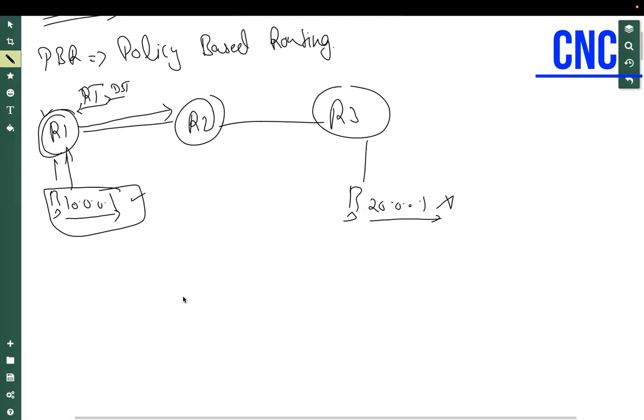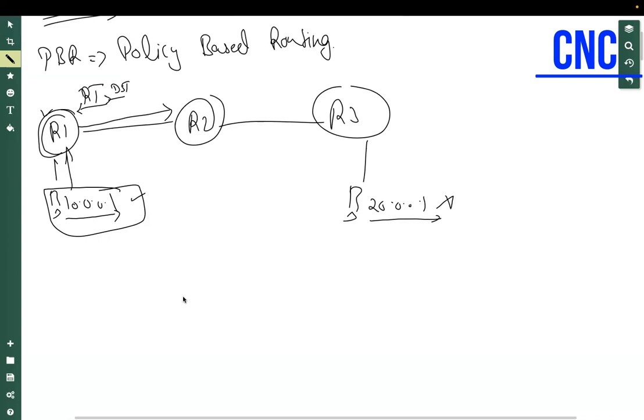Exactly. But still we configure it somewhere, like towards the ISP network, right? Let's say I do have one ISP or two ISPs. Definitely I'll be using static routing. I'll not be using any routing protocol. Even the ISP will not allow us to run the routing protocol, correct? Yes, sir.